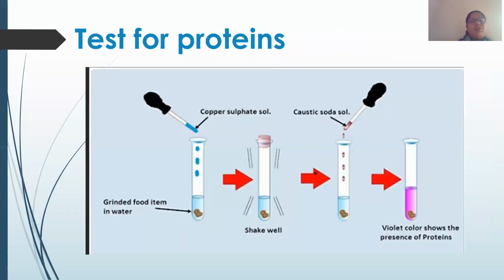Next, we studied the test for proteins. The second nutrient of our food is protein. Any food item which contains protein, when copper sulfate solution and caustic soda are added to it, will turn violet in color, and so it shows the presence of protein in that food item.